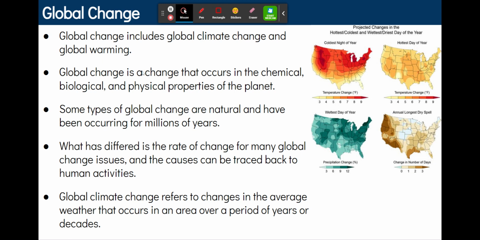So, global change is a change that occurs in the chemical, biological, and physical properties of the planet. Some types of global change are natural and have been occurring for millions of years. What is different is the rate of change for many global change issues, and the causes that can be traced back to human activities. So, global climate change refers to changes in the average weather that occurs in an area over a period of years or decades.